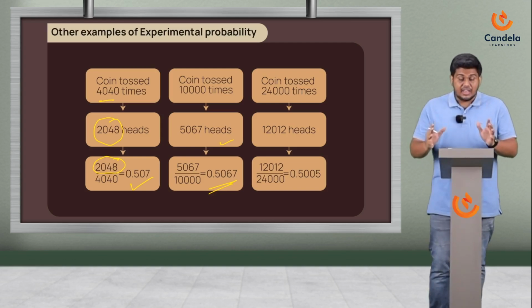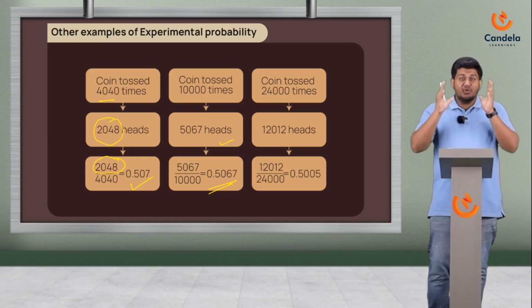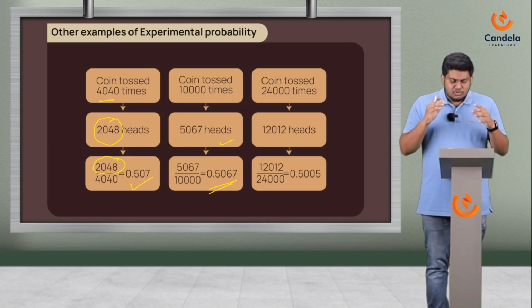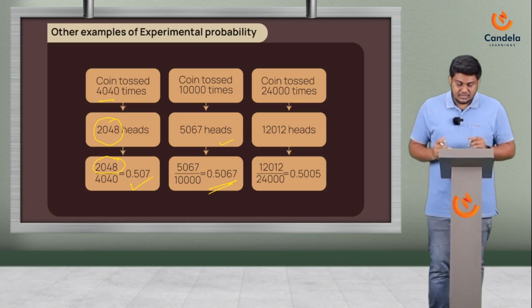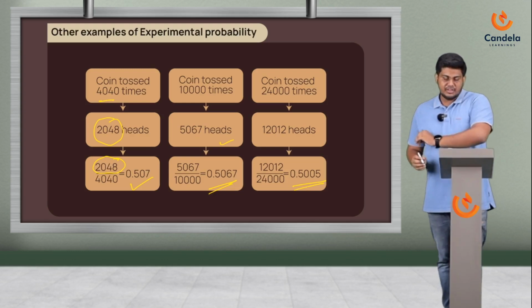Then there is this guy. I can't imagine how he did this. He tossed the coin 24,000 times and he got heads around 12,012 times. So the experimental probability there was 0.5005.